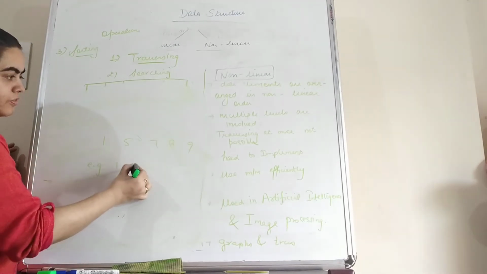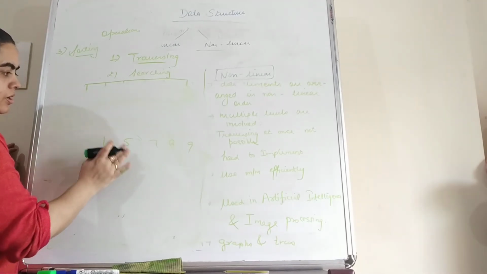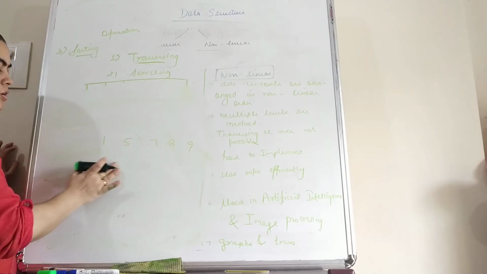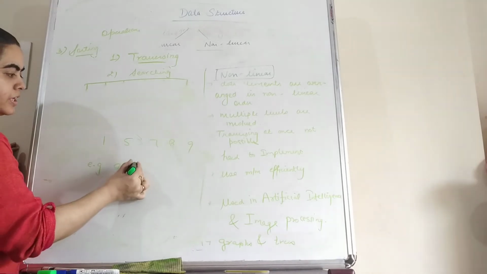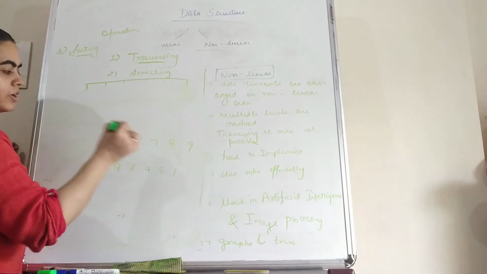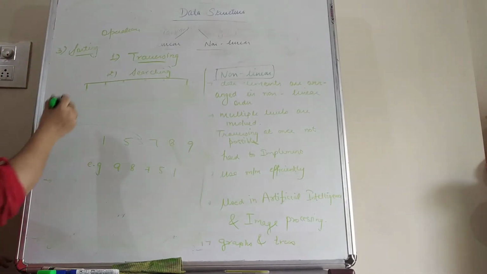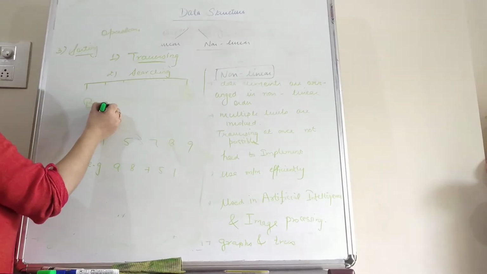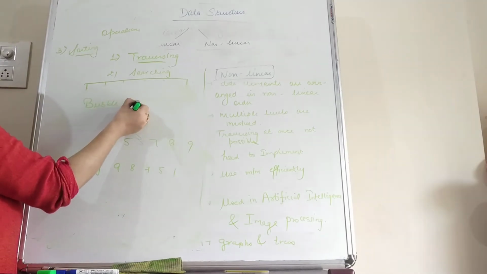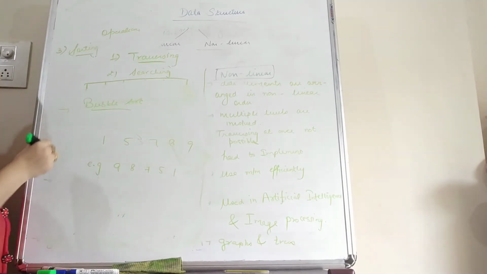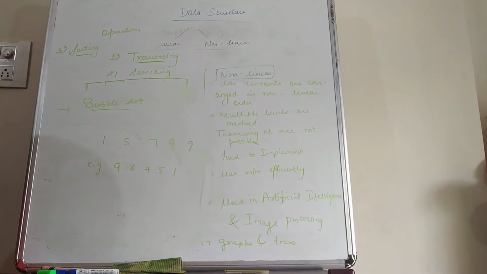If we sort in descending order, then it will be 9, 8, 7, 5, 1. So this is a sorting process, and in our data structure we have an algorithm, that is bubble sort. Bubble sort is the algorithm which we can use to sort the data elements in the data structure.